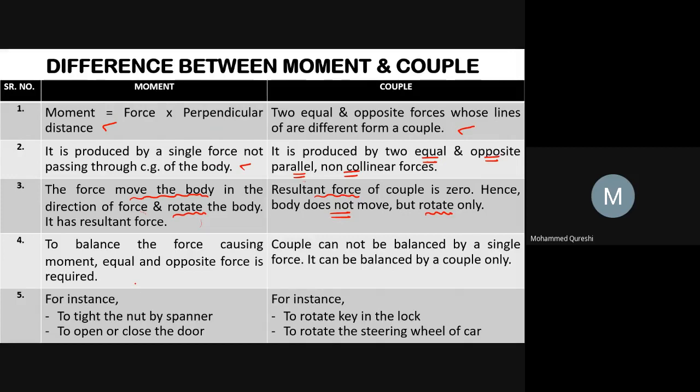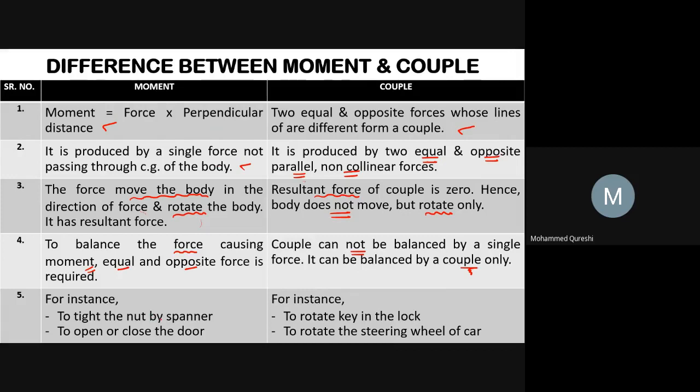Now, the fourth point: in moment, to balance the force causing the moment, an equal and opposite force is required. Whereas a couple can't be balanced by a single force, it can be balanced by a couple only.